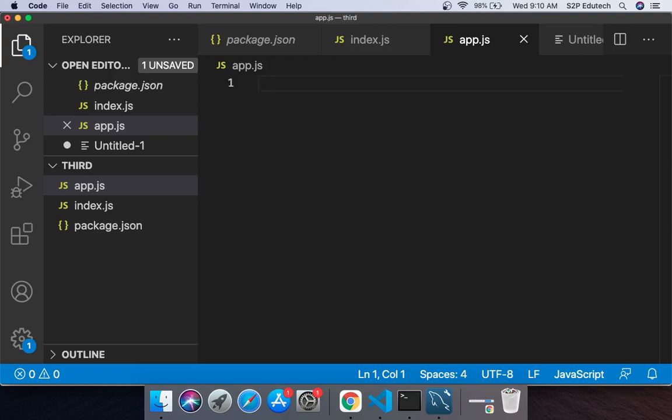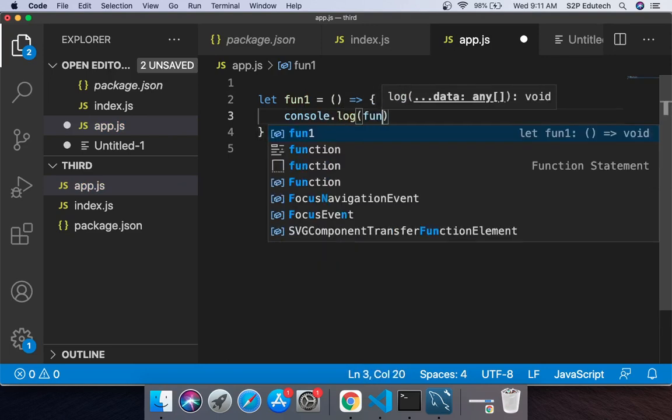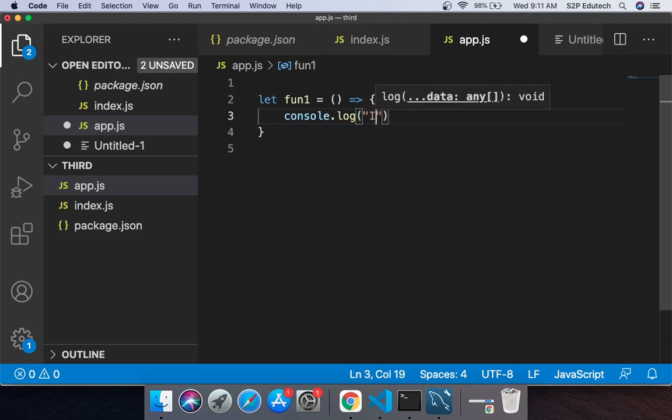Now let me create a function first. So I'll say let fun1 equals to, inside this I'm simply saying console.log, sorry, console.log in fun1.